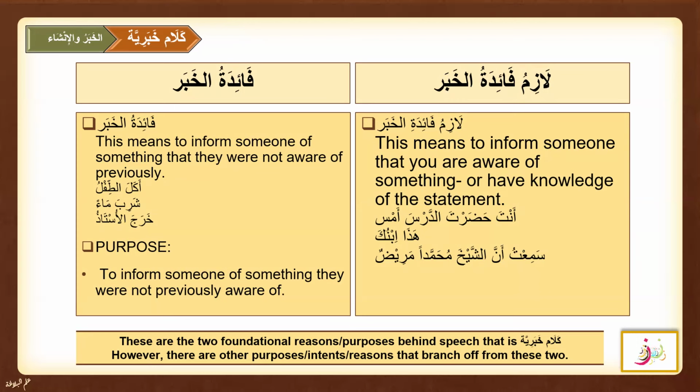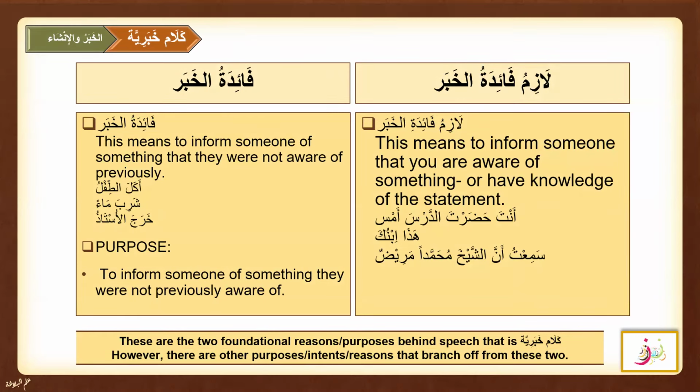Therefore the purpose of the mutakallim here is definitely not faidatul khabar, to inform the mukhatib of the hukum contained in the khabar. Instead, his purpose is to inform the mukhatib that he is aware of it. In Anta hadarta darsa amsa, you were present yesterday, the mukhatib already knows the information; the purpose is only to tell him that you also know that thing.